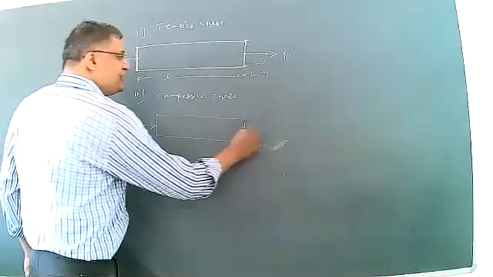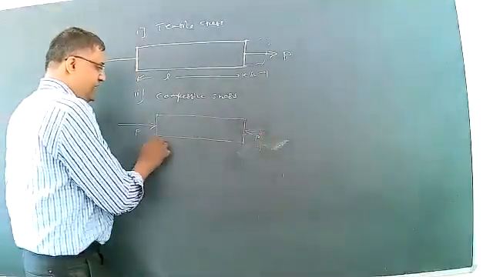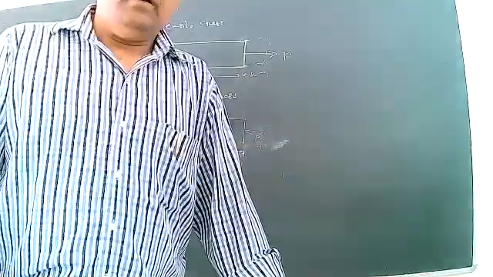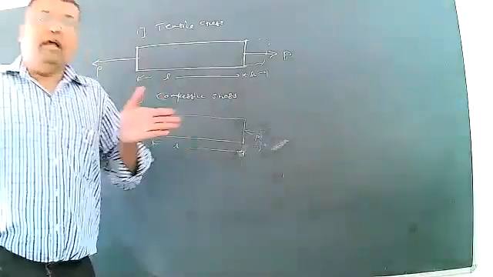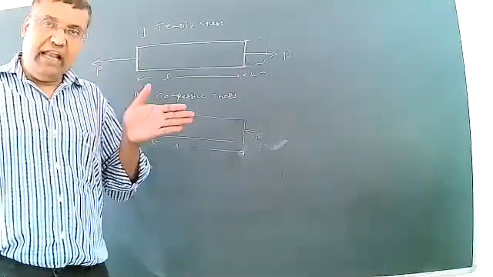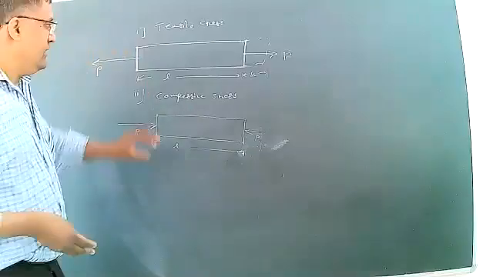If two equal and opposite push forces, represented by P, act on that member, what will happen?